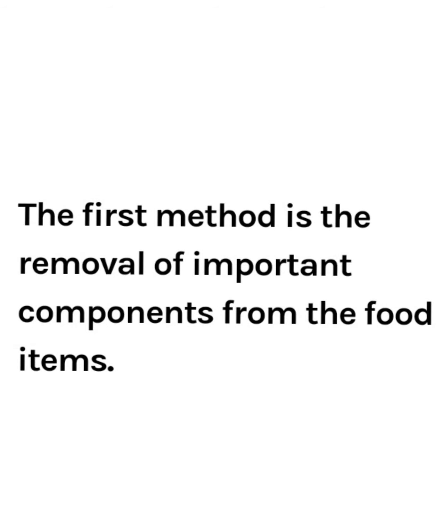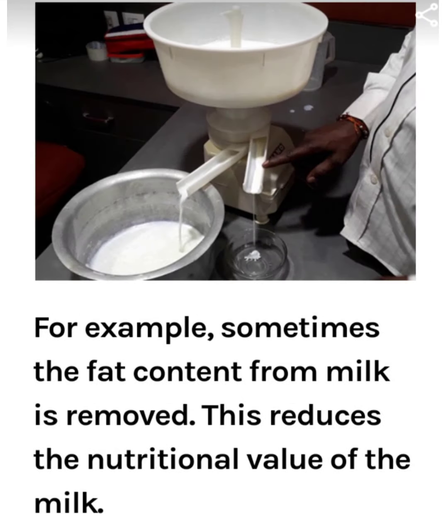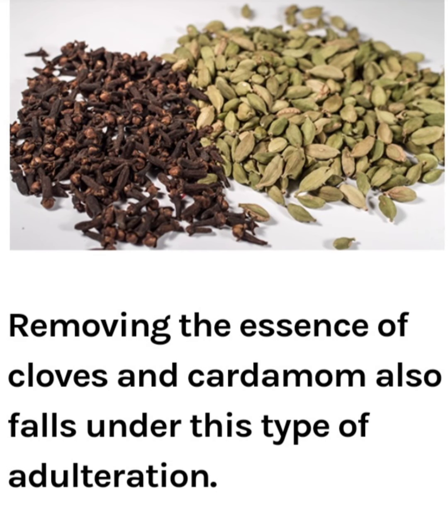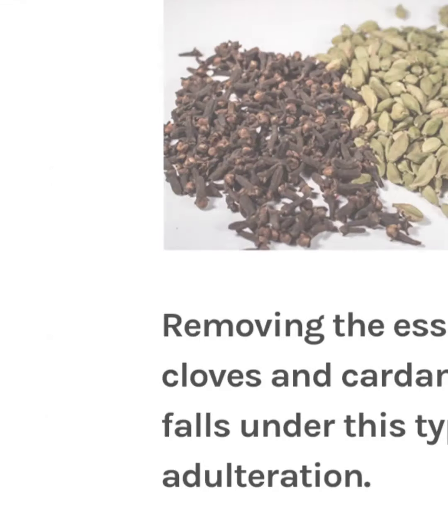The first method is the removal of important components from the food items. For example, sometimes the fat content from milk is removed. This reduces the nutritional value of the milk. Removing the essence of cloves and cardamom also falls under this type of adulteration.